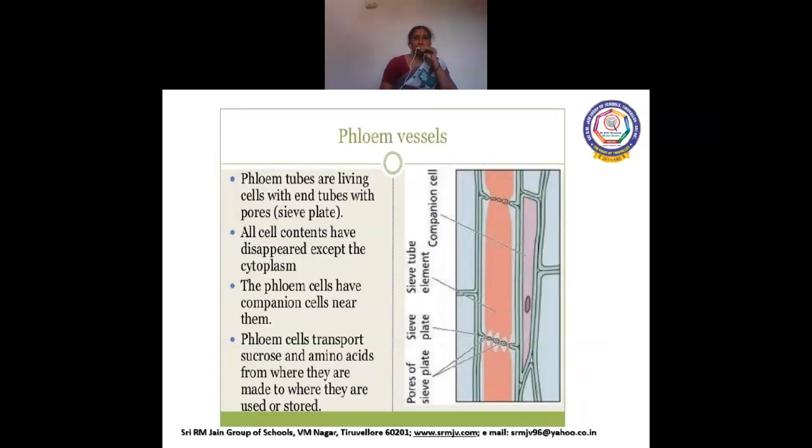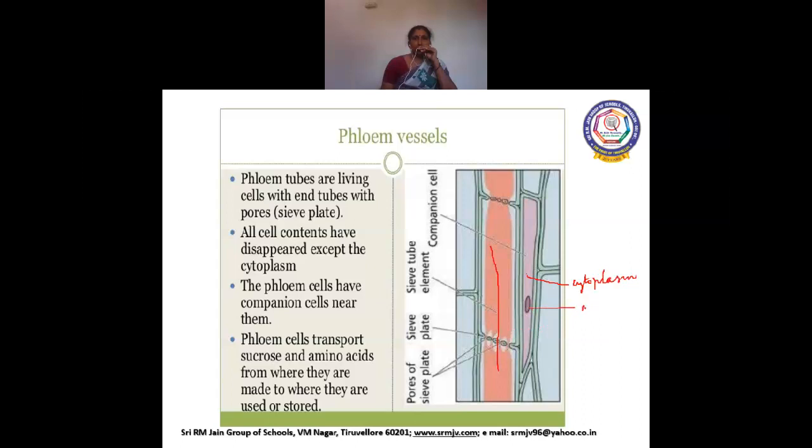Now you can see the structure of the phloem vessel. It is made up of sieve tubes. They are living cells. It has cytoplasm, and the neighboring cell is the companion cell. The companion cell has cytoplasm as well as nucleus.